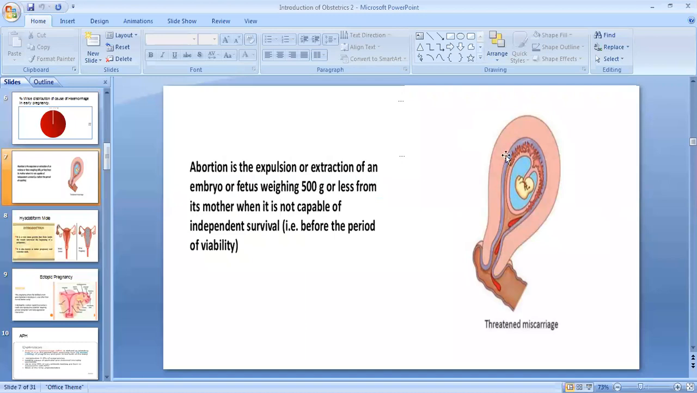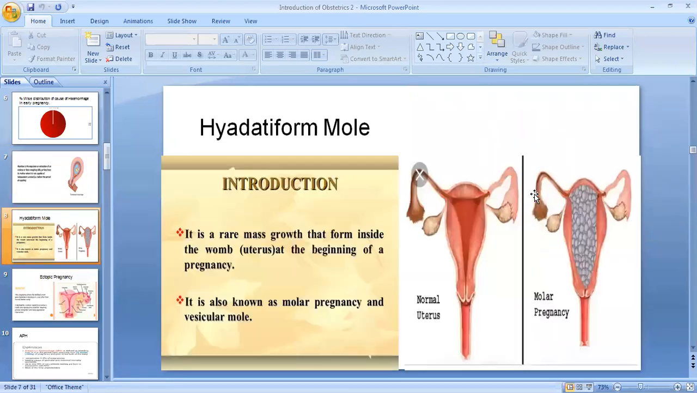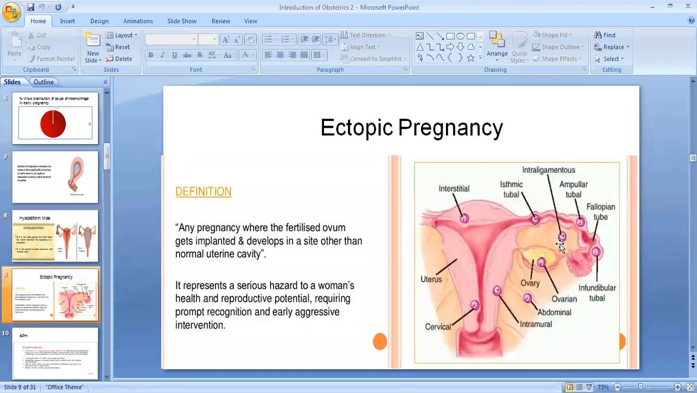What is abortion? We saw yesterday: the weight should be less than 500 grams, and the duration should be up to 20 weeks. Next, hydatidiform mole. This is the normal uterus, and this one is the molar pregnancy. That is hydatidiform mole. This is ectopic pregnancy, where the pregnancy occurs other than in the normal site.